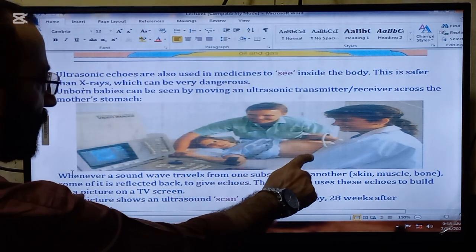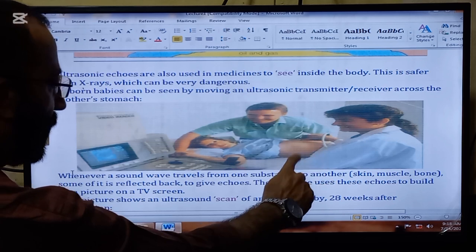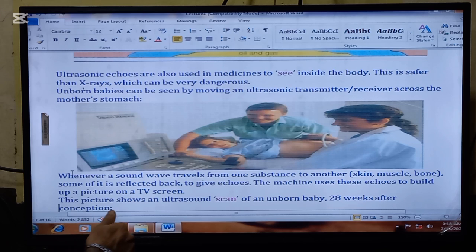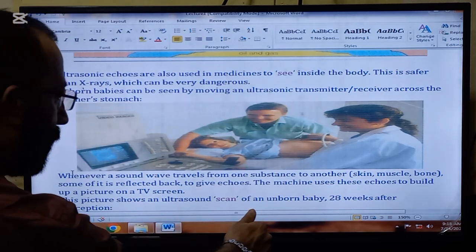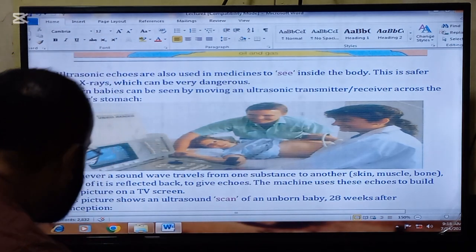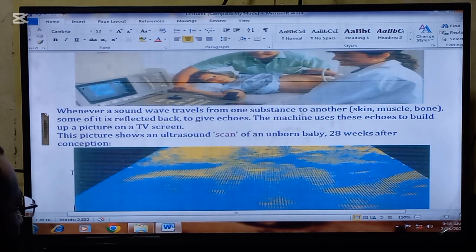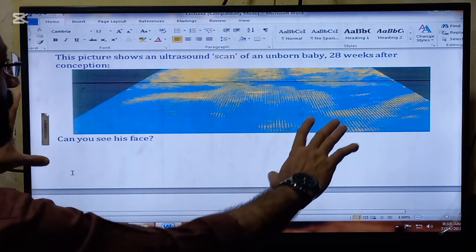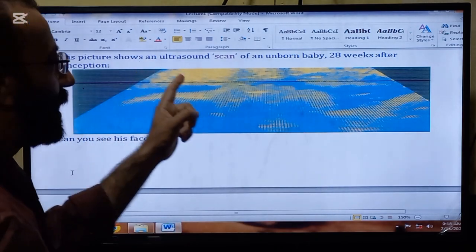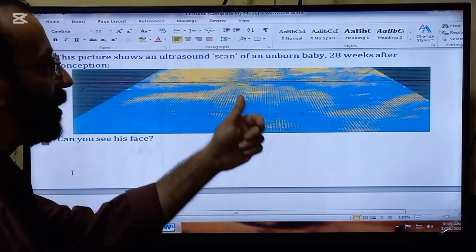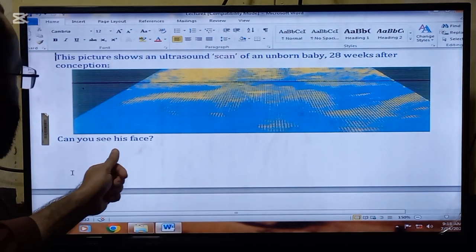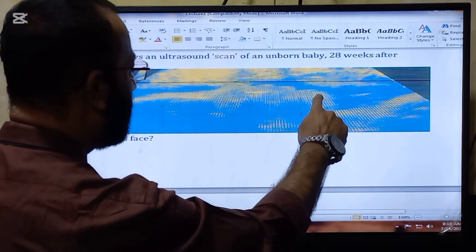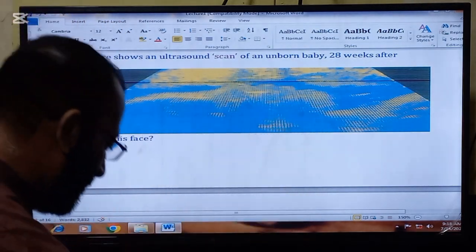So look now, this ultrasonic wave apparatus is producing a picture on the screen. This picture shows an ultrasound scan of an unborn baby 28 weeks after conception. So here is a picture that is obtained by moving the ultrasonic instrument onto the stomach of a pregnant woman. Can you see his face? So look now, here is the face of the unborn baby.